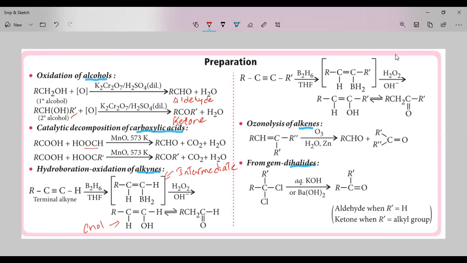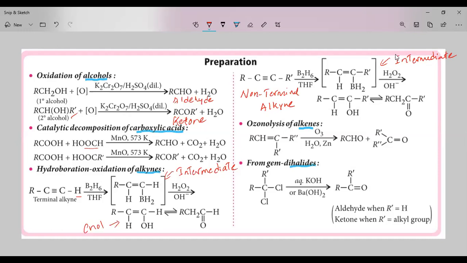Right. If you are taking a non-terminal alkyne, this is a non-terminal alkyne, and this is a terminal alkyne. Terminal alkyne means the triple bond will be present at the first carbon or last carbon. Non-terminal alkyne means the triple bond will be present between. If you are doing the same thing, that is, upon addition of diborane in the presence of the solvent tetrahydrofuran, we are going to get the intermediate, the same as in the previous example.